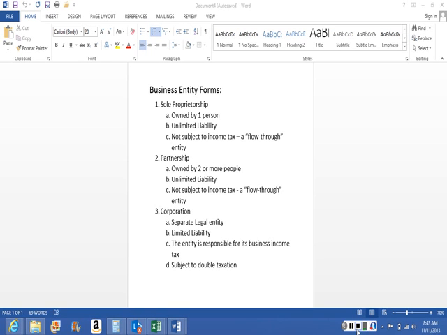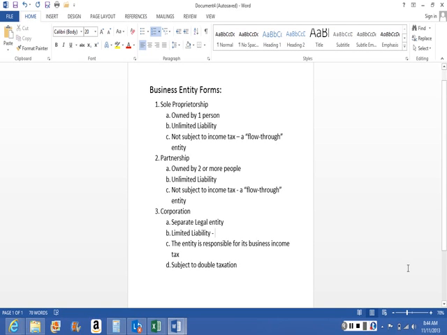The final business entity form is a corporation. A corporation is a separate legal entity, meaning it pays its own taxes. The owners of a corporation have limited liability, meaning they are only liable up to the amount they have invested in the business. What are the owners referred to as?